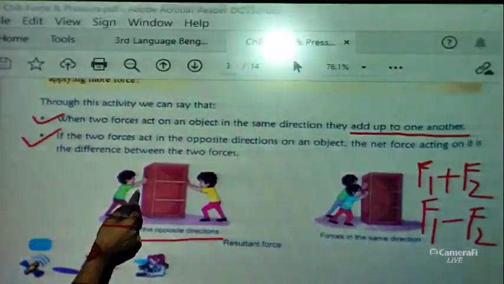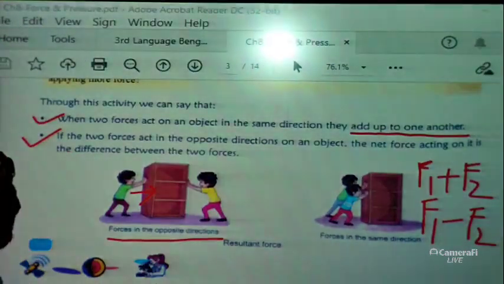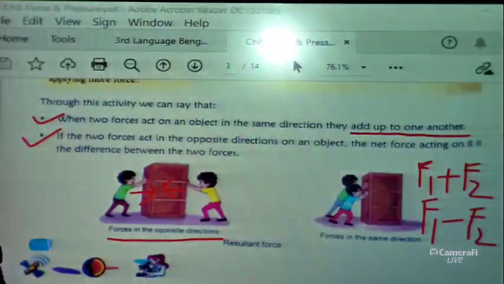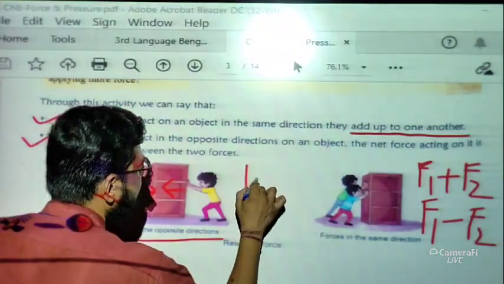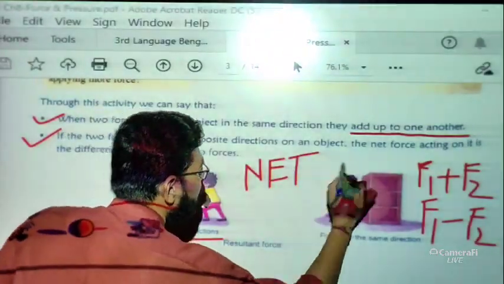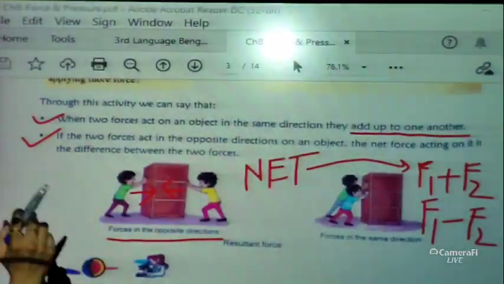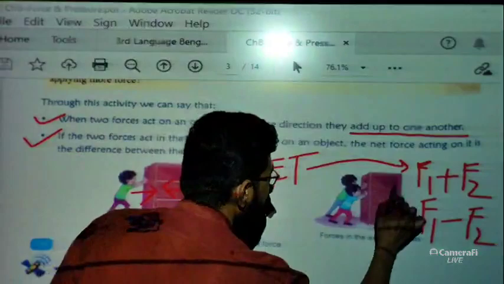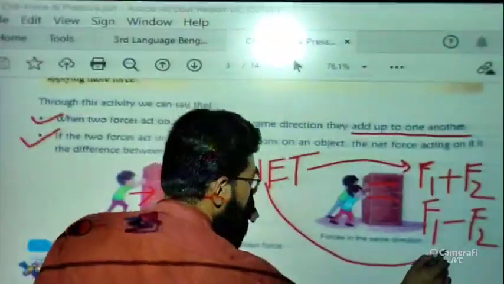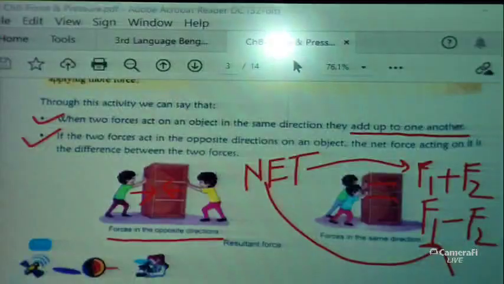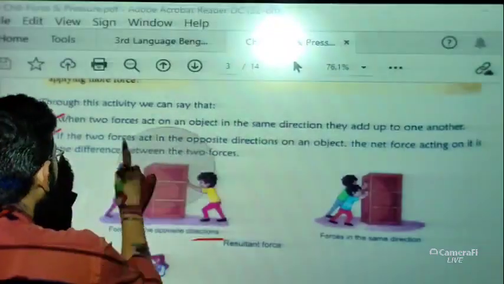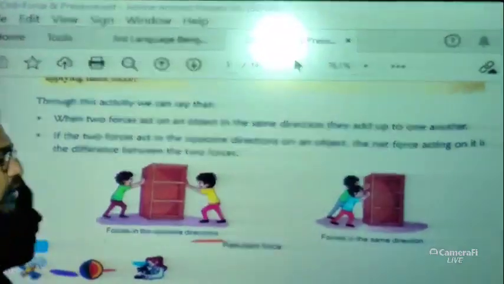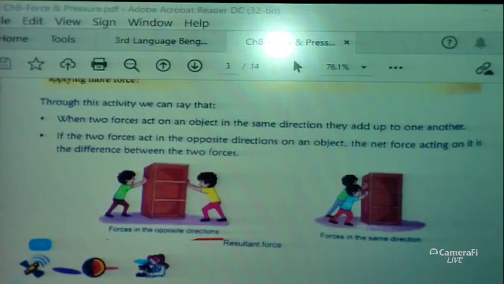Now just have a look. Forces in the opposite direction. You can see here, this boy is applying force in this direction and this boy is applying force in this direction. So if this force we call F1 and this force we call F2, then the net force will be, I am writing here, F1 minus F2. Now in this case you can see two boys are applying force in the same direction, so your net force will be F1 plus F2 in the second case. So this is all about your resultant of force. Clear? Very easy one. I hope you can correlate this part with your daily life. Now next thing that we are going to discuss, just have a look.